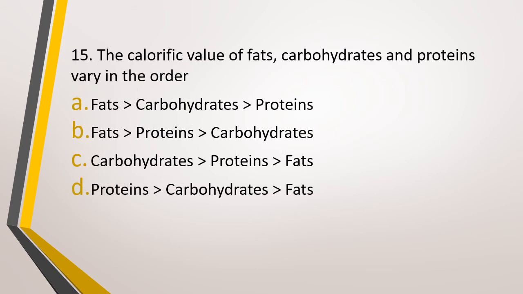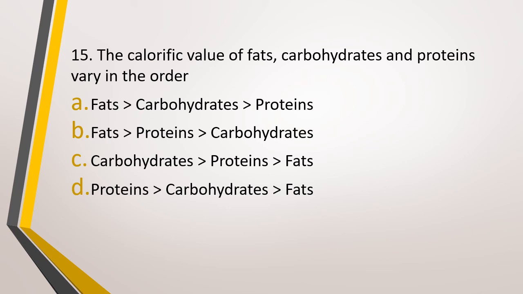Question number 15. The calorific value of fat, carbohydrates and proteins varies in the order. Option A, fat has the highest followed by carbohydrates then the proteins. Option B, fat has the highest followed by proteins then the carbohydrates. Option C, carbohydrates has the greatest calorific value followed by proteins and fats.